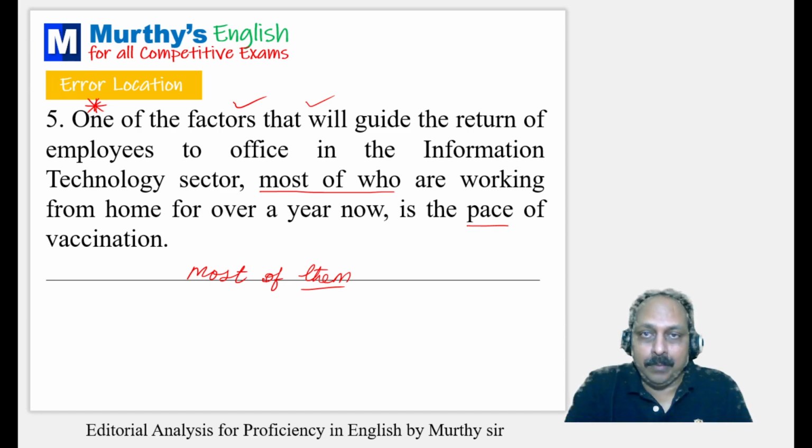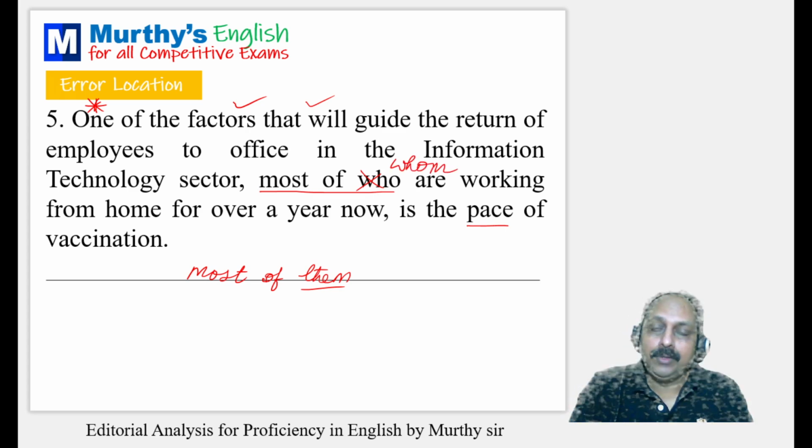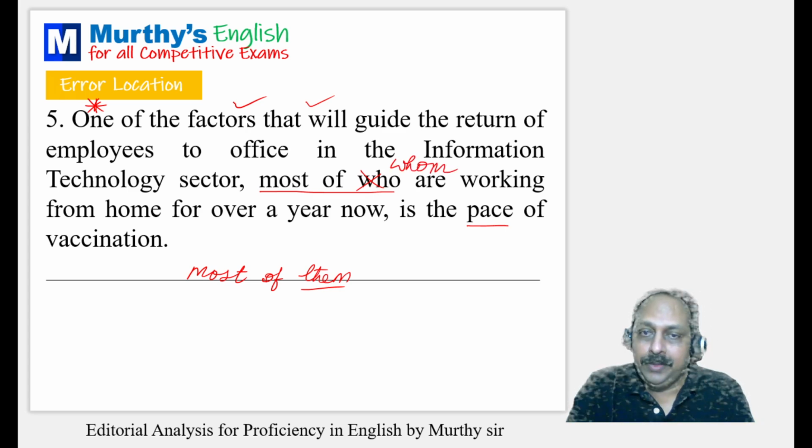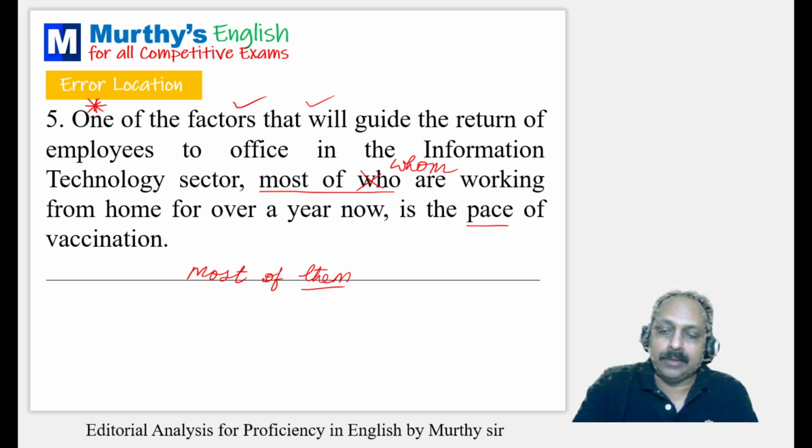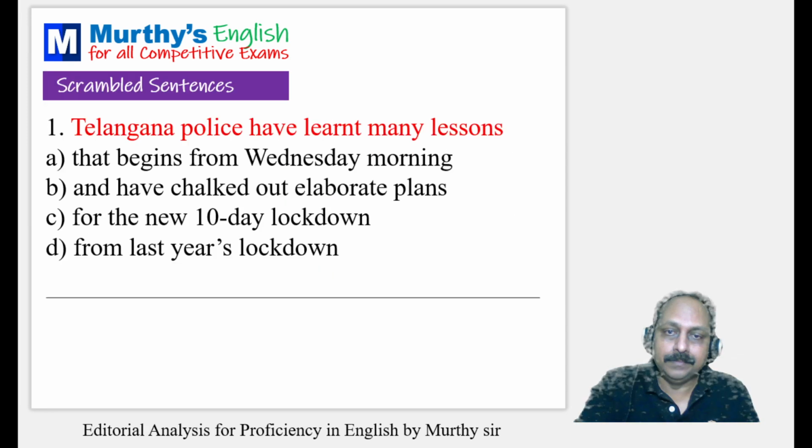It could be a pronoun, it could be an adjective. It should be in the object form, not in the subject form. We use who with the subject, we use whom with the object. Based on that, it is not most of who, it should be most of whom, most of them. This is an important question from the exam point of view.